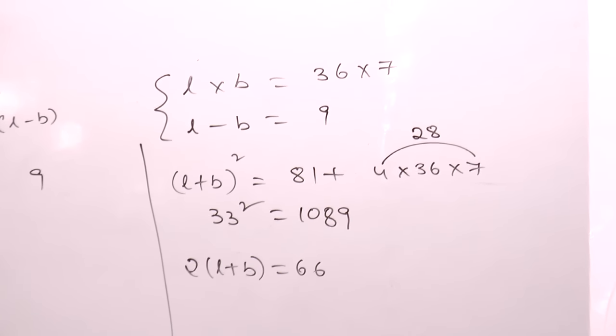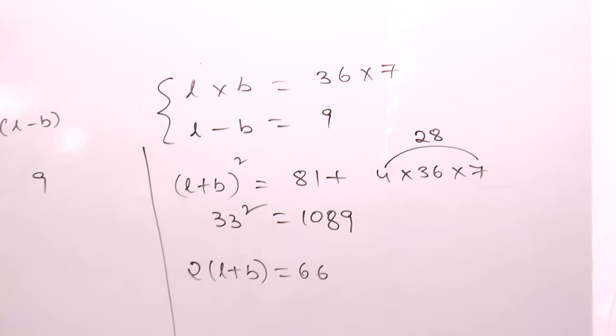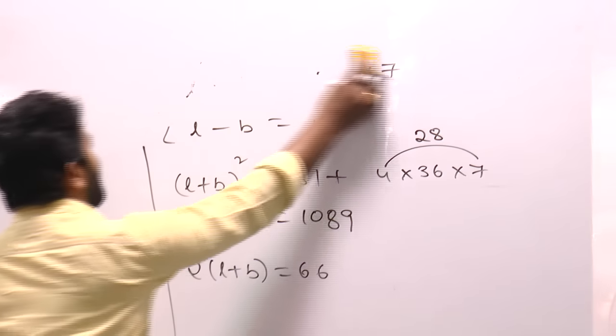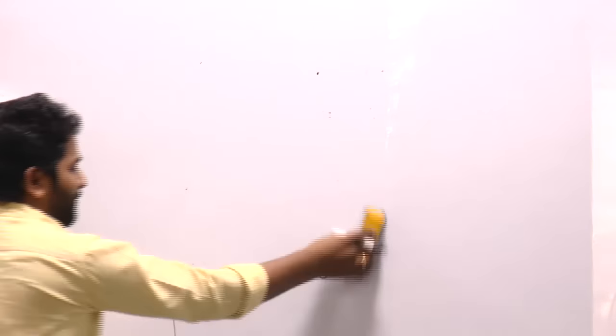Next. A dealer offers 20% discount on the market price of an article and thereby makes a profit of 12%. Right. If the market price of the item was 9,800, how much discount should he offer on the market price so he has to make a profit of 1330 rupees on the item? Right. So you are given profit here in terms of rupees, so you must calculate cost price. If you are given profit percentage, then you don't need cost price value. You can start your question with percentage itself. But you are given 1330 rupees profit. So profit is added to cost price. So you should know cost price value.